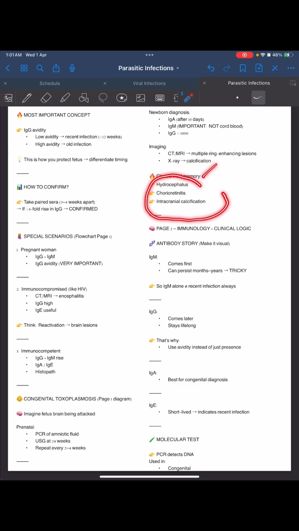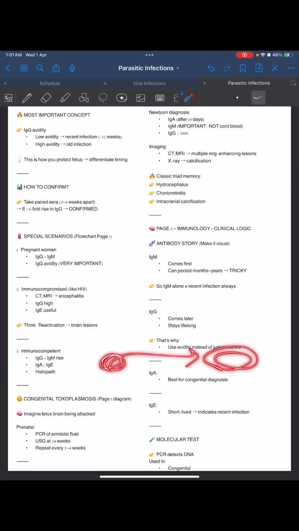Then the classic triad: hydrocephalus, chorioretinitis, and intracranial calcification. So when will the fetus get it? The woman was pregnant, she was cleaning the cat's dirt, and she got infected, and then it crossed the placenta to the baby. In the first weeks, the severity is high. Now the baby got that, and the baby will have all these.